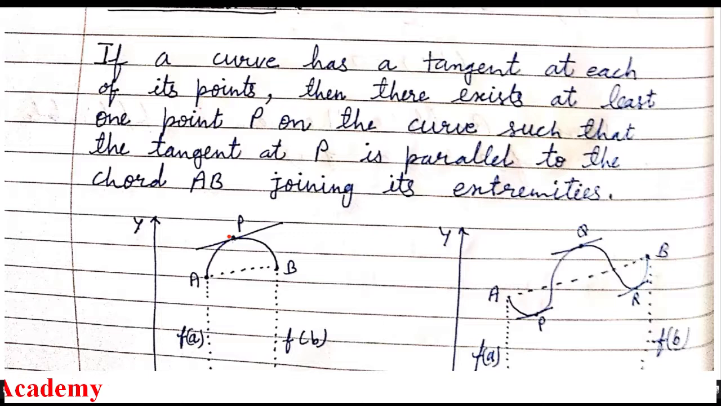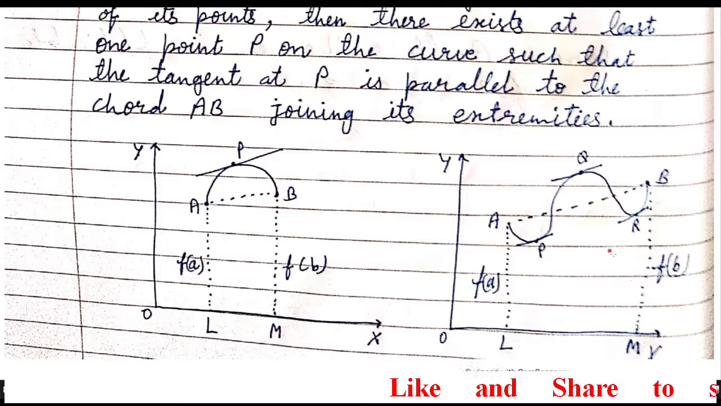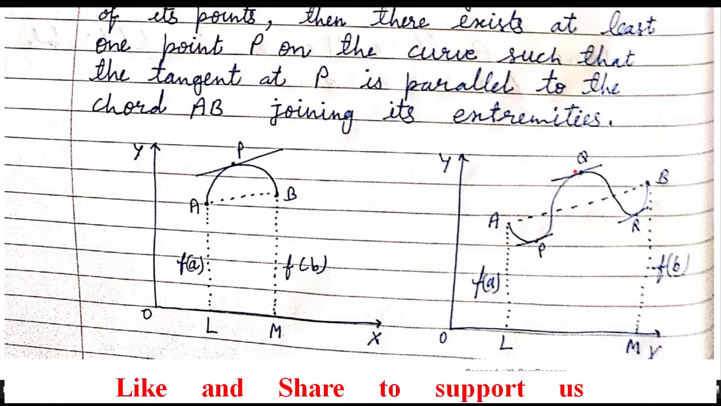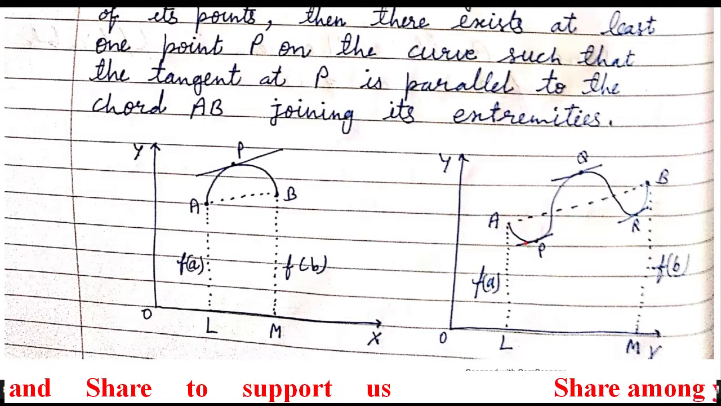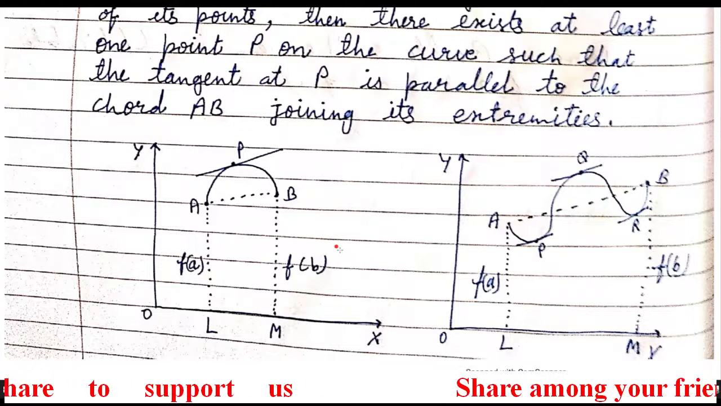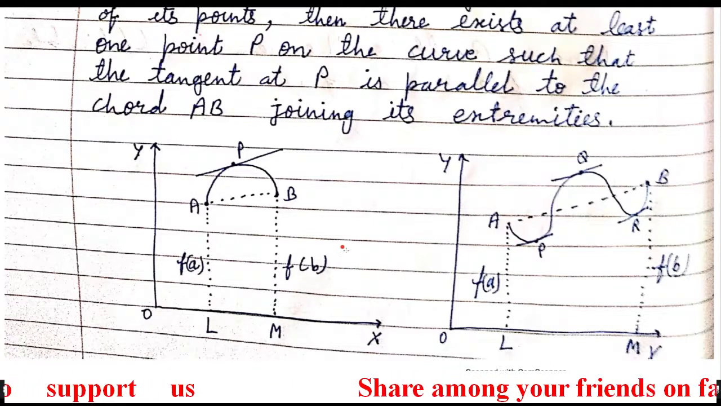At least one tangent means it can be more than one, because if your curve is a zigzag curve, then you can get points P, Q and R, where if you draw the tangents, you can get more than one tangent which is parallel to the chord joining the extremities. So I hope the geometrical meaning of Lagrange's mean value theorem is clear.